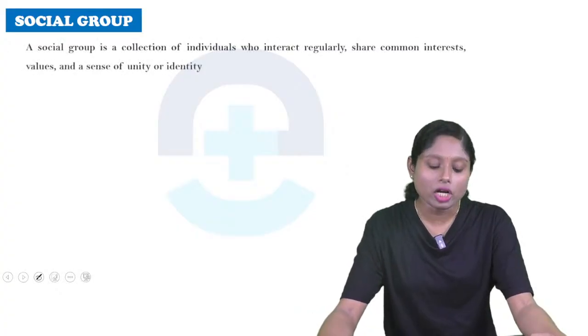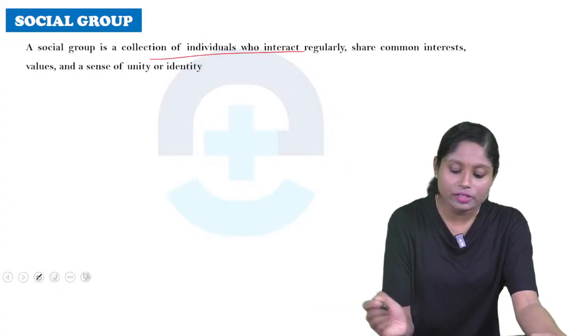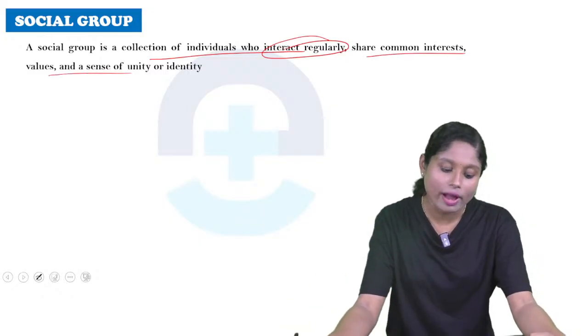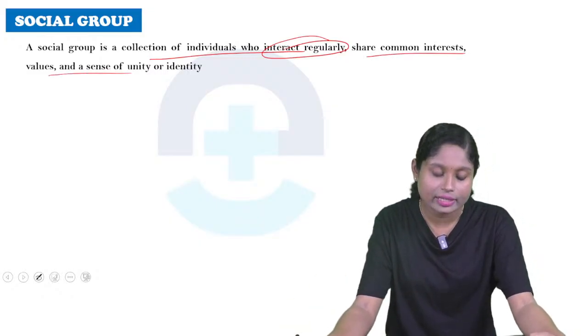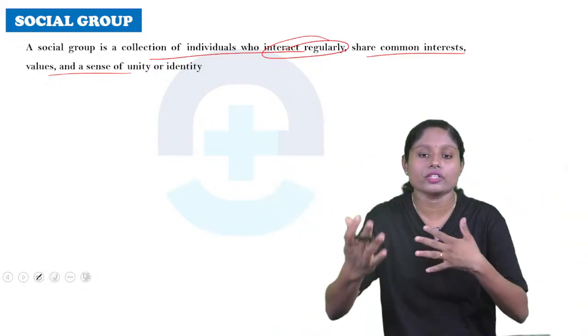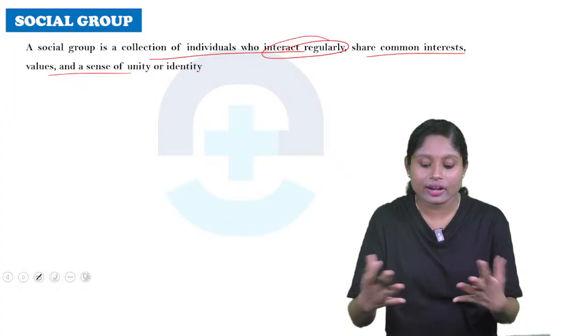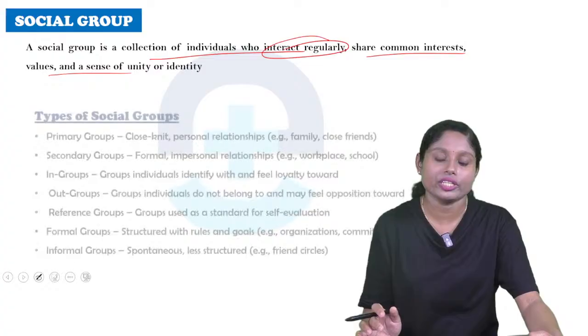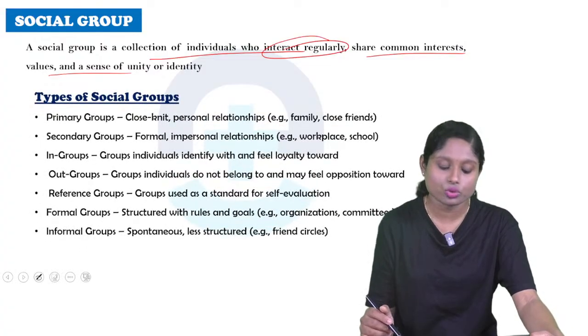Next, we will discuss social group. It's a collection of individuals who interact regularly, sharing common ideas, interests, values and a sense of unity or identity. So people who come together have a sense of security, interact regularly, and have the same interests, values and sense of unity and identity. So what are the types of social group?